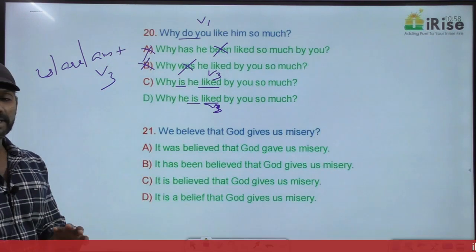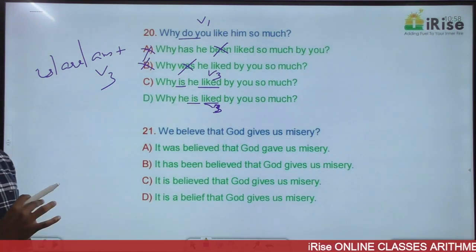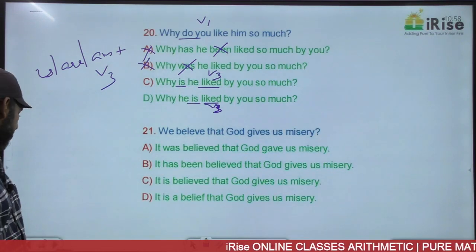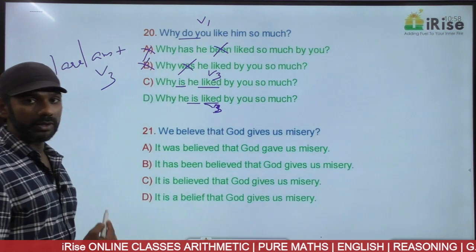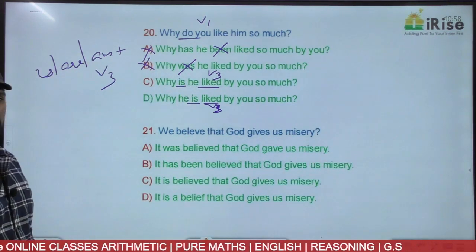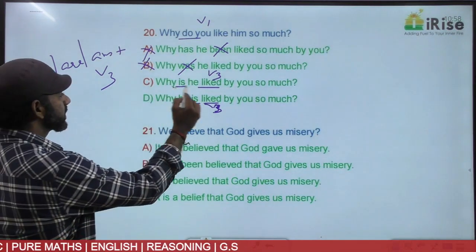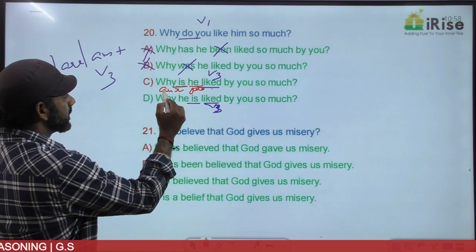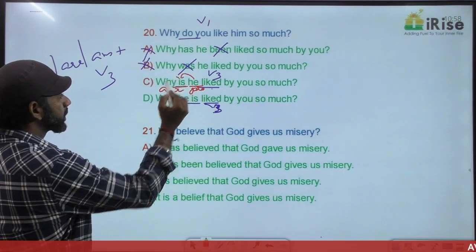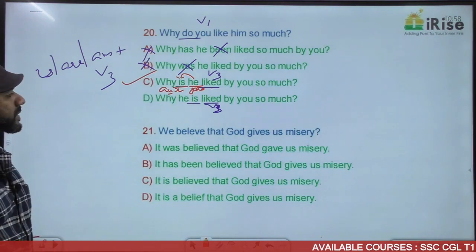Now we need to find out which is grammatically correct. They convey the same meaning actually. Come to option C. Interrogative sentence, as I told you earlier, the auxiliary verb must come before the noun or pronoun. Why is he liked by you so much? Is is the auxiliary verb. He is the pronoun here. The auxiliary verb is coming before the pronoun. Interrogative sentence, grammatically correct.